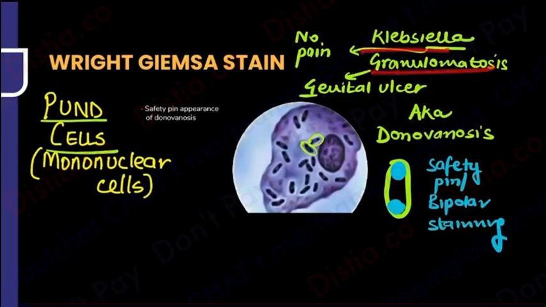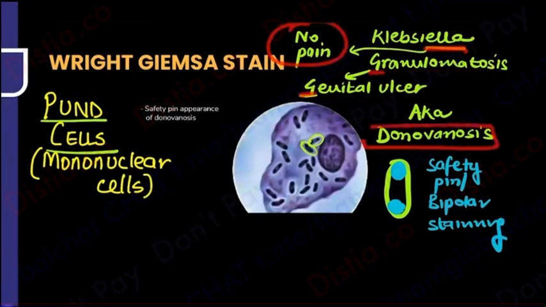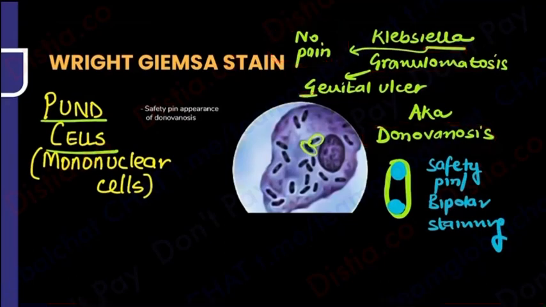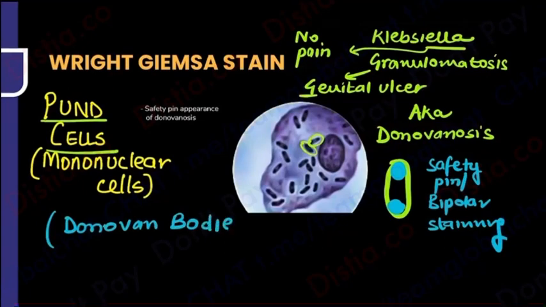Klebsiella granulomatis, I'll repeat it. Klebsiella, illa means no pain. G, granulomatis means genital ulcers, also known as donovanosis. So it is going to show you the Donovan bodies. What are the Donovan bodies? The Donovan bodies are nothing but these Punt cells, and what is inside these Punt cells? These Punt cells contain the famous safety pin appearance. So this wraps up this entire thing for all of us, and we can move forward.